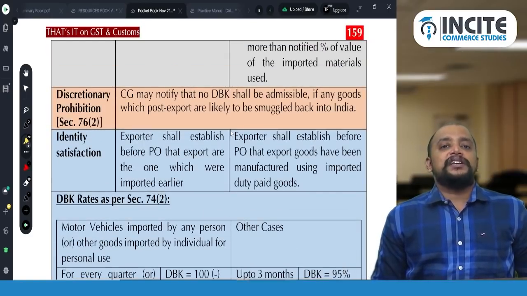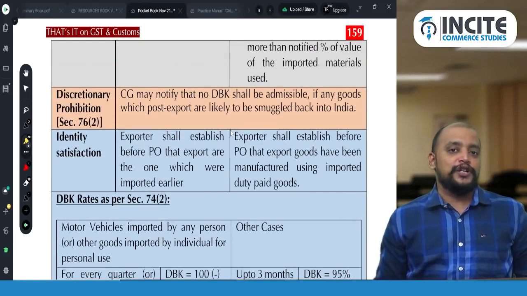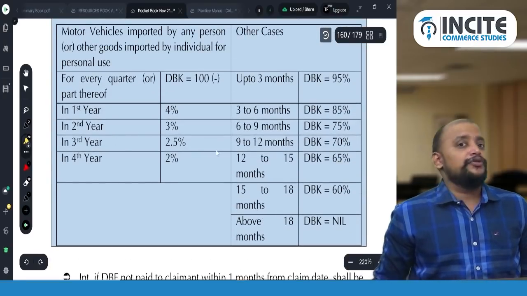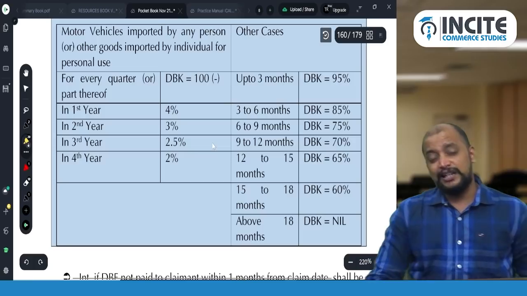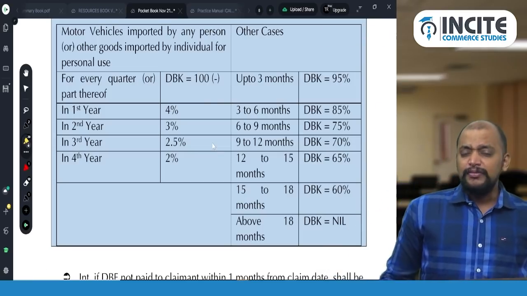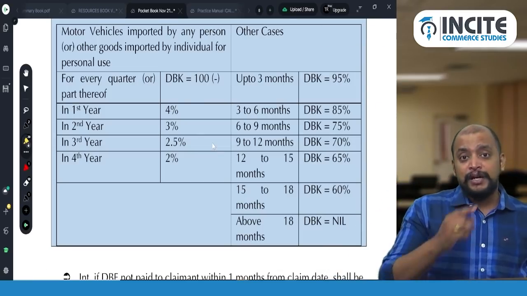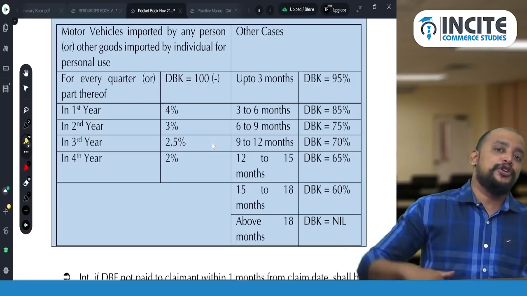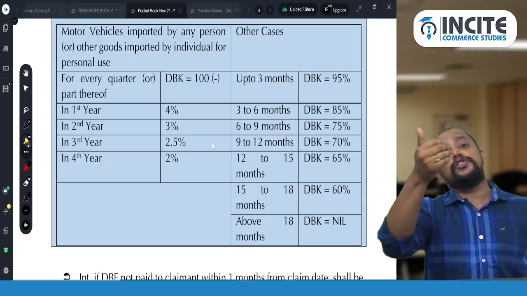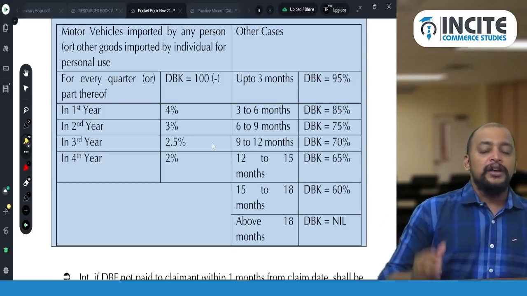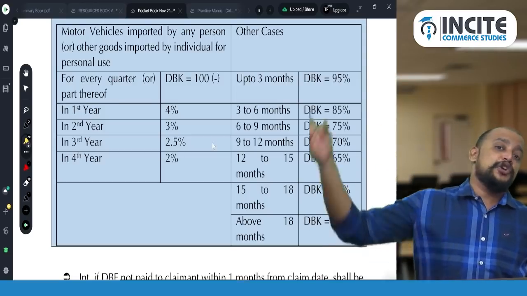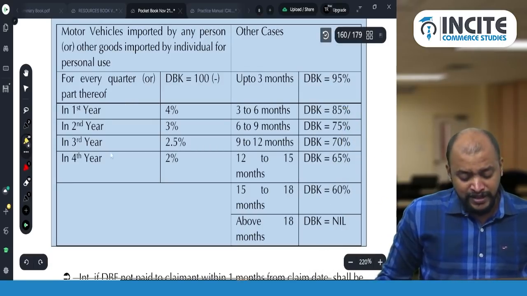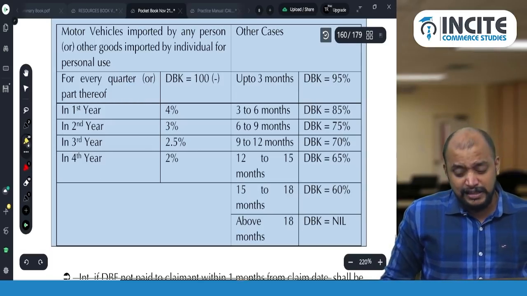So 74 subsection 1 is flat, 98% of the total customs duty paid. 74 subsection 2 is based on usage. So depending upon the usage, we have the duty drawback at reduced rates. These percentages should be computed on the total customs duty. But remember, in the first set, that much percentage you should reduce and the remaining amount you will get as duty drawback. Whereas in the second set, that much percentage on the total customs duty paid you will get as duty drawback. That is the slight difference between the first set of rates and the second set of rates.